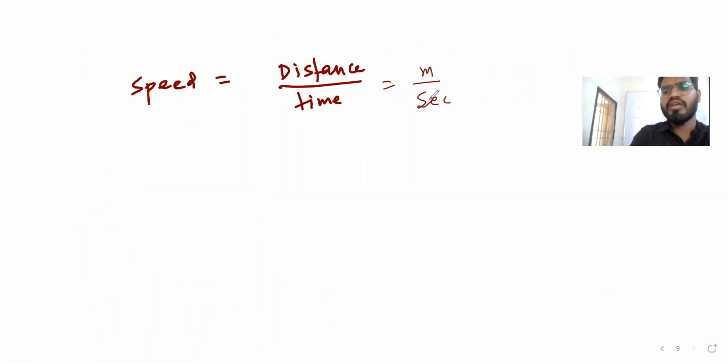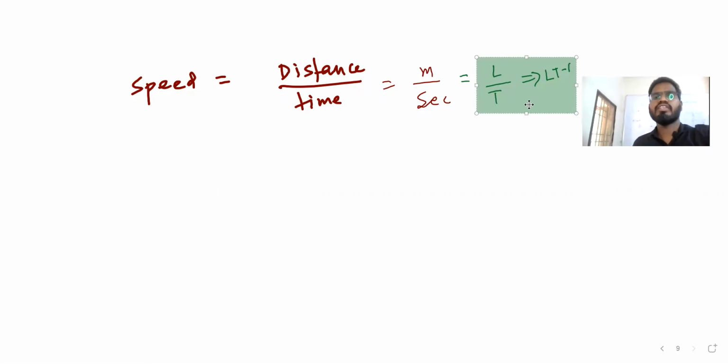So the dimensional formula is meters as L, second as T. So we can say LT minus 1. So this is the dimensional formula of speed. Everything we will try to write in terms of MLT. Okay, LT minus 1. Let's take force.